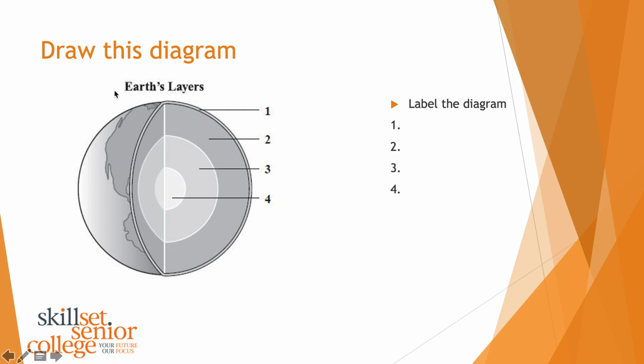So all I need you to do, you don't need to draw a list. You can if you want. I've said you can. But if you just want to do 1, 2, 3, 4 and tell me what is number 1, what is number 2, what is number 3, and what is number 4. And you can jump back in the video if you need help for that as well. If you want to draw the whole diagram, that's superb. But all I really require you to do is label it. So if you could just do 1, 2, 3, 4 and tell me what we got.